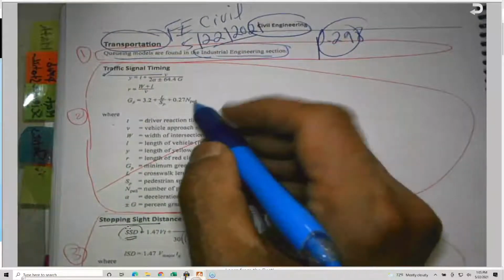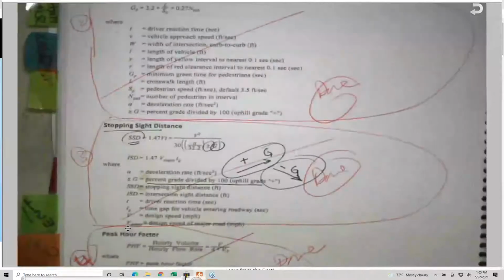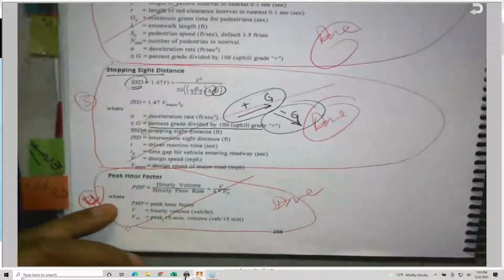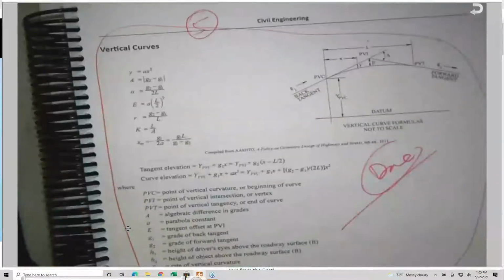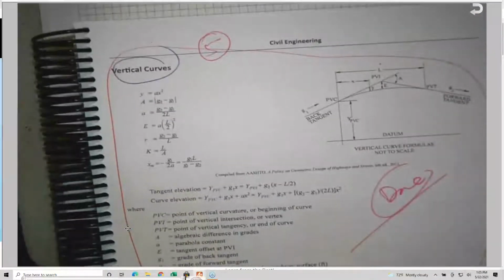But it starts here with traffic signal timing, stopping sight distance, the SSD, peak hour factor, and vertical curves, with all these equations on page 299.